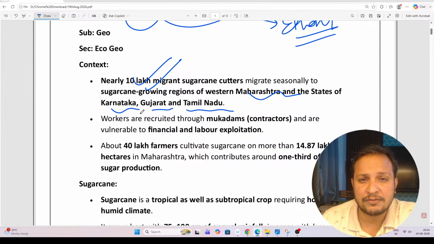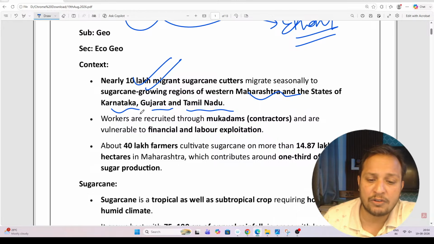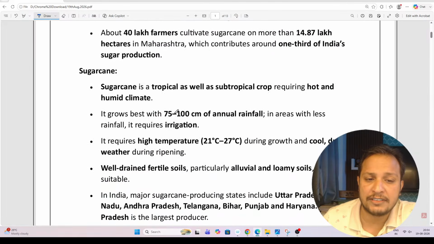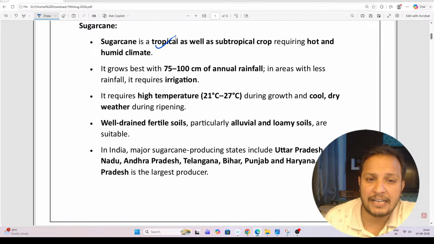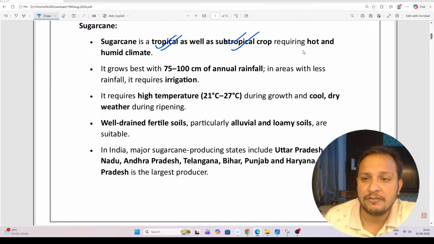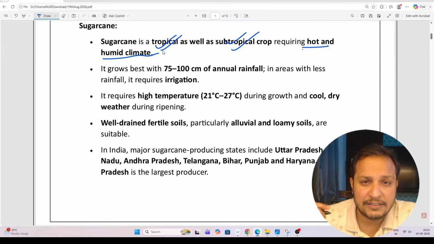What we need to discuss for prelims is the sugarcane crop. Sugarcane is an important cash crop. It is a tropical as well as subtropical crop which requires hot and humid climate. So what kind of climate is required for sugarcane? Hot and humid climate. Sugarcane is grown in both tropical and subtropical climate.